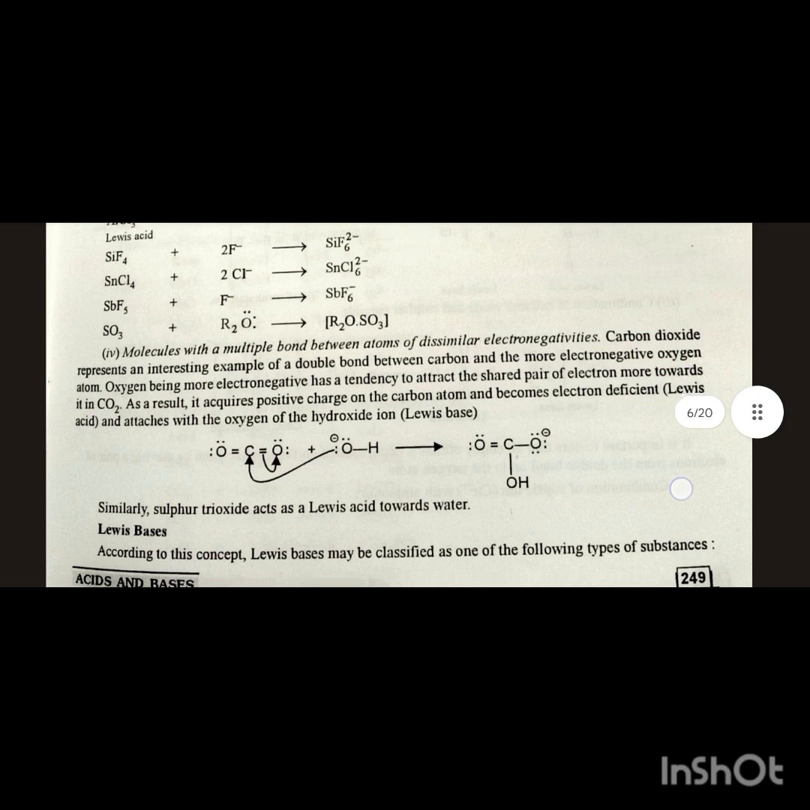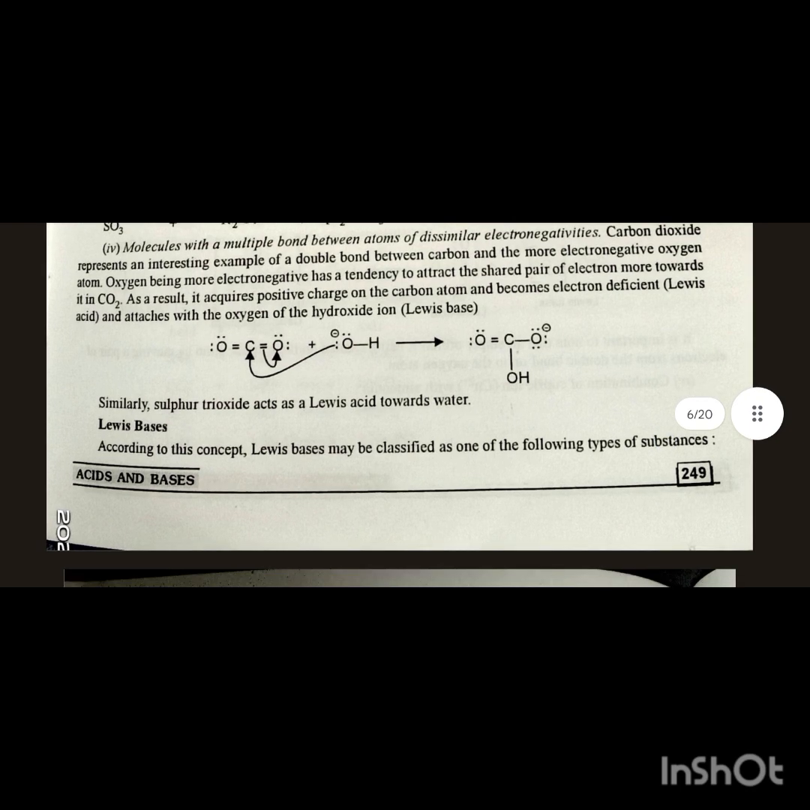Carbon dioxide represents an interesting example of a double bond between carbon and the more electronegative oxygen atom. Oxygen, being more electronegative, has a tendency to attract the shared pair of electrons toward it in CO2. As a result, the carbon atom acquires a positive charge and becomes electron deficient, and is attacked by the hydroxide ion. Similarly, sulfur trioxide acts as a Lewis acid toward water.